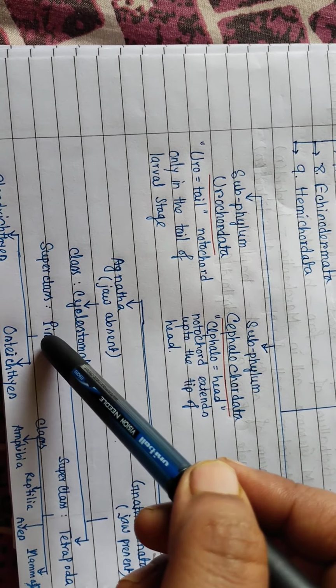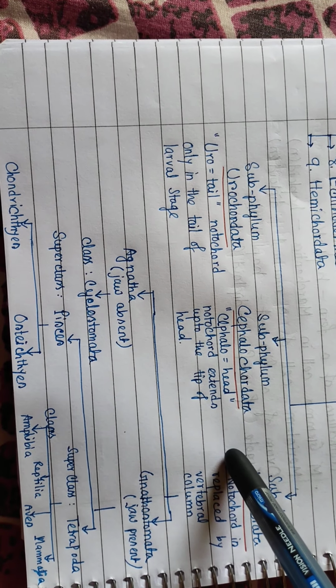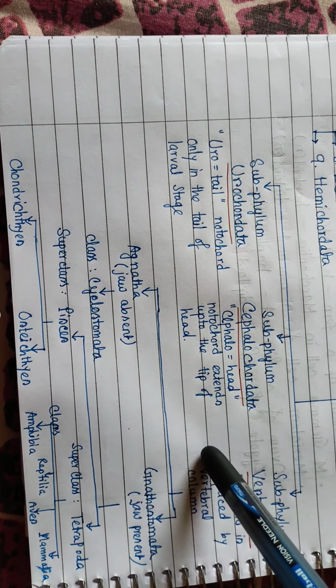Gnathostomata is divided into two superclasses: Pisces, that includes all types of fish, and Tetrapoda. Tetrapoda means their locomotory organs are four. They use four legs to move from one place to another. In Pisces, the locomotory organ is fins.